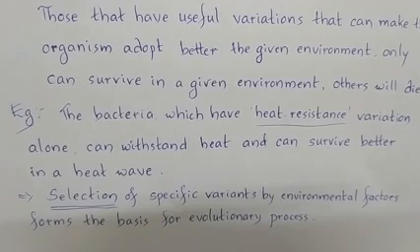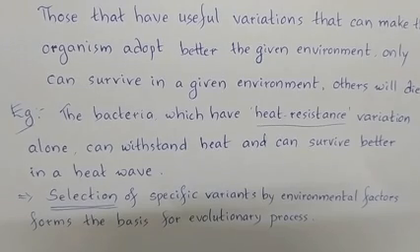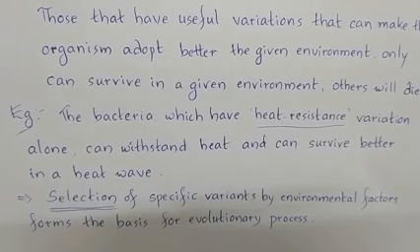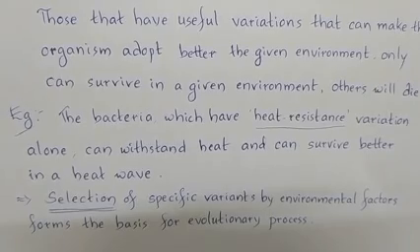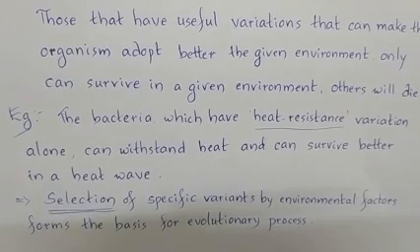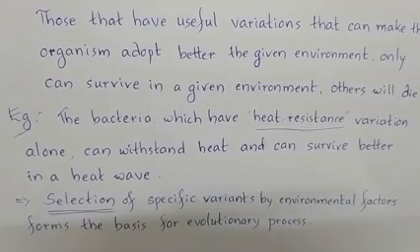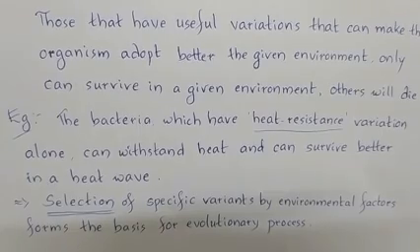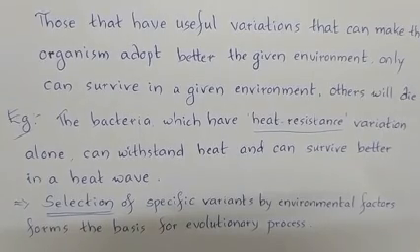But when the temperature is rising, only some bacteria could survive because they have variations with which they are able to adapt better in increased temperature also. Right? So the bacteria which have heat resistance variations alone can withstand heat and survive better in a heat wave. Other bacteria cannot withstand the increased heat and they die.